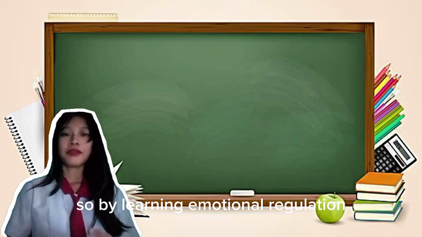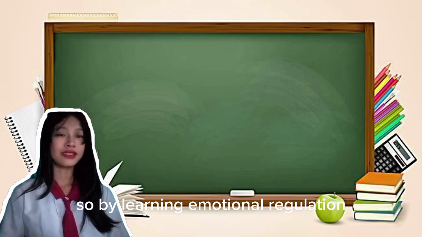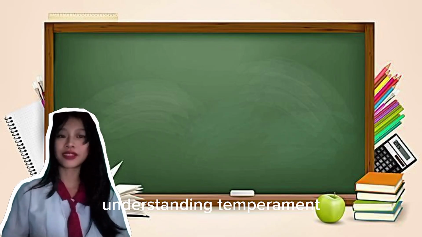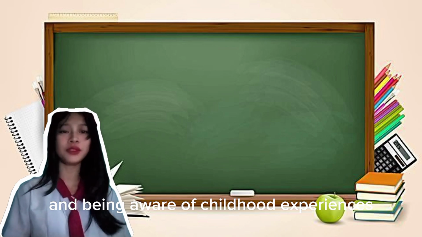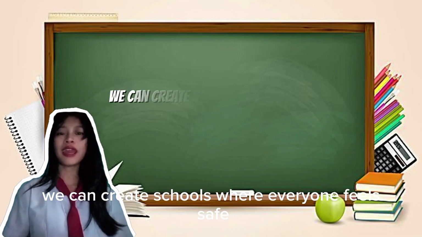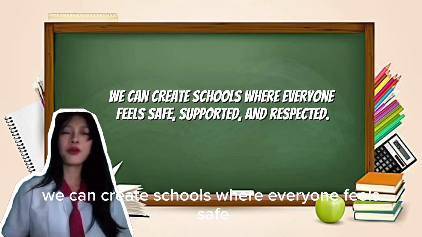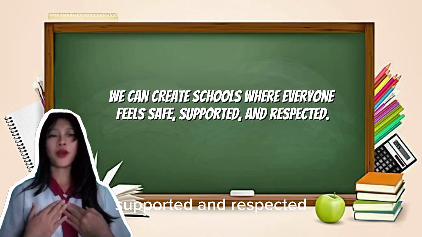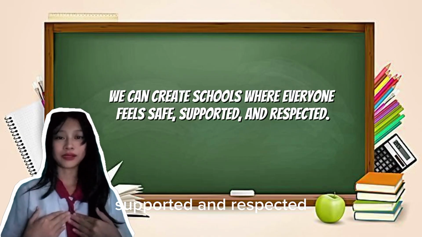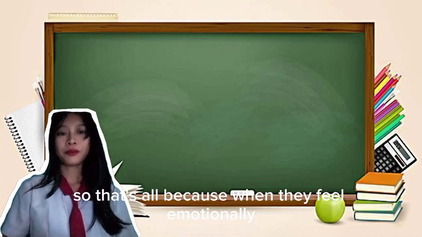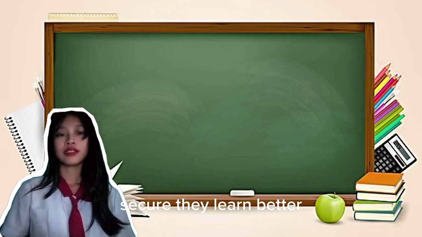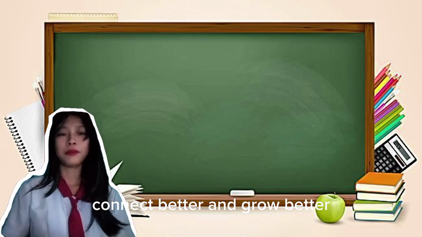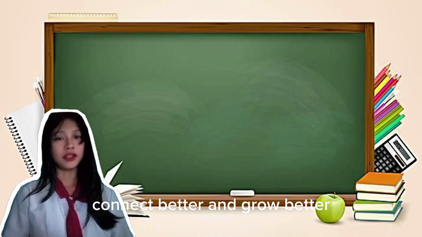By learning emotional regulation, understanding temperament, and being aware of childhood experiences, we can create schools where everyone feels safe, supported, and respected. Because when they feel emotionally secure, they learn better, connect better, and grow better.